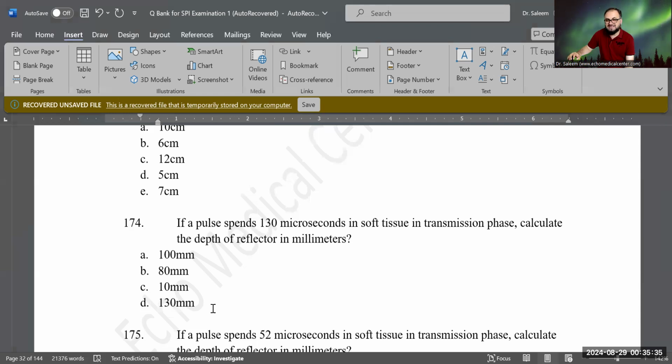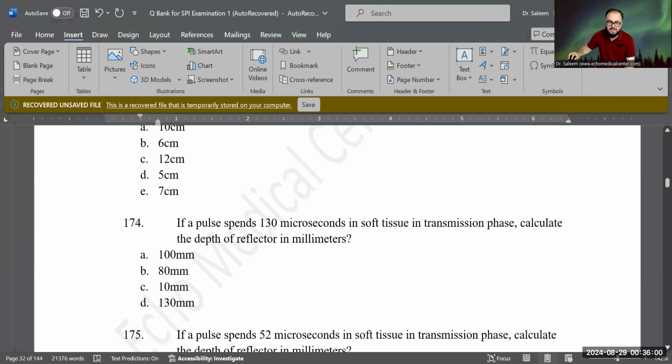So the simple way is 130 divided by 13. And that will give us 10 centimeter, right? Now to convert it to millimeter, we have to multiply by another 10, because each centimeter is equal to 10 millimeter. So 10 times 10, and that will be 100 millimeter. That is the correct answer.